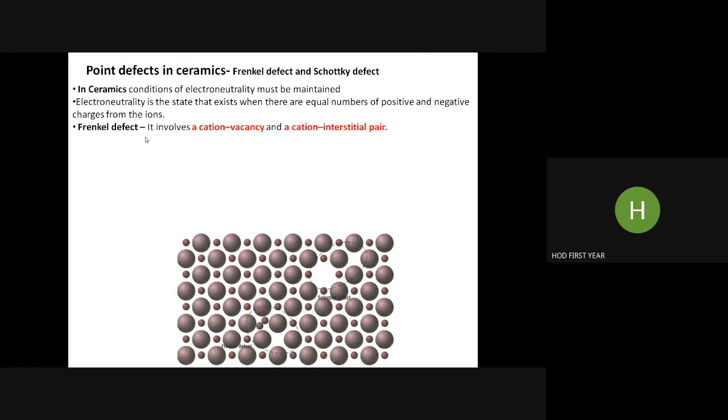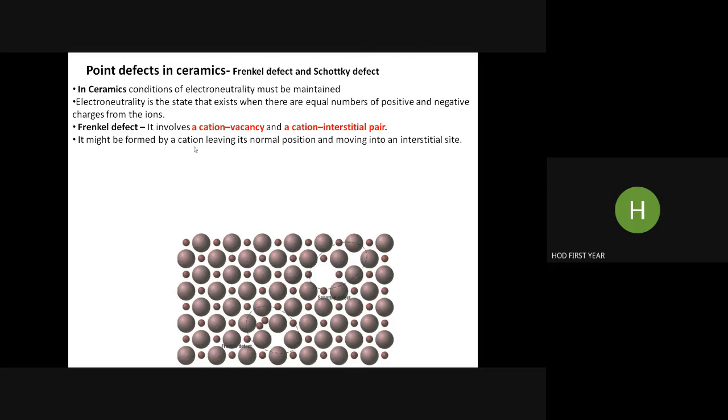Now, what is a Frenkel defect? It involves a cation vacancy and cation interstitial pair. At the same time, you will find a cation vacancy and that cation went to an interstitial site. Here is the Frenkel defect down here. The cation, small in size, is removed from its regular position and accommodated in between other atoms in the same material. That is called the interstitial site. So we have a cation vacancy and cation interstitial pair. That is called a Frenkel defect.